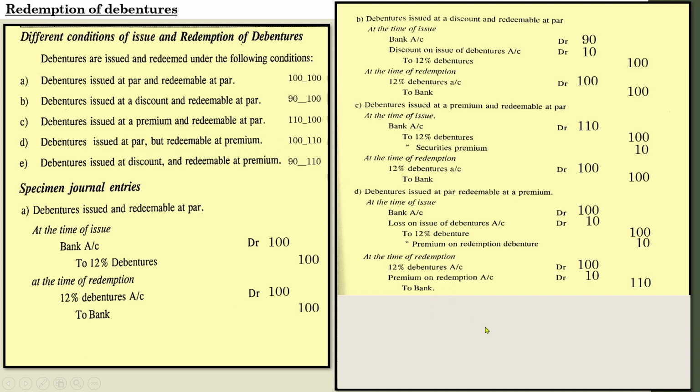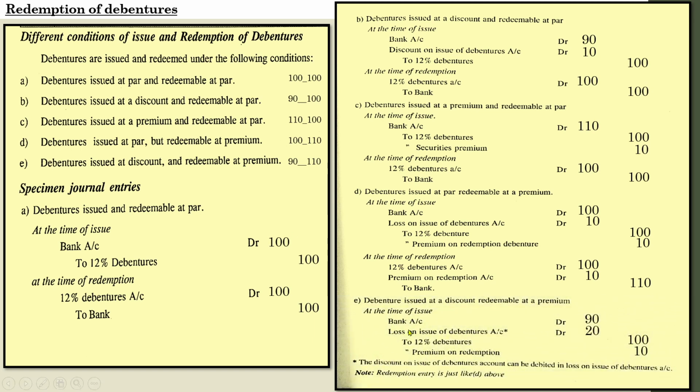And similarly, in the next case, debentures issued at discount and redeemable at premium. In this situation also the company will suffer losses because it was issued at discount and it is also redeemed at a premium. So from the company's point of view, the company has to suffer two losses, that is at the time of issue and at the time of redemption also. So how are we going to show that? In that case the entry will be